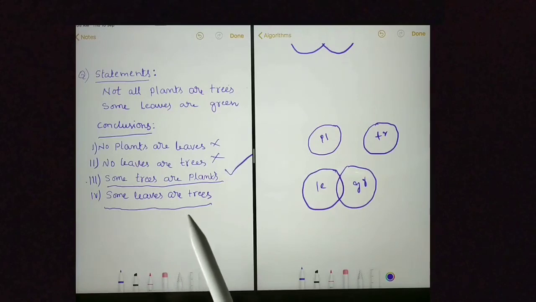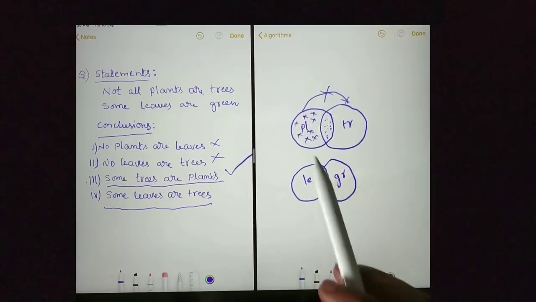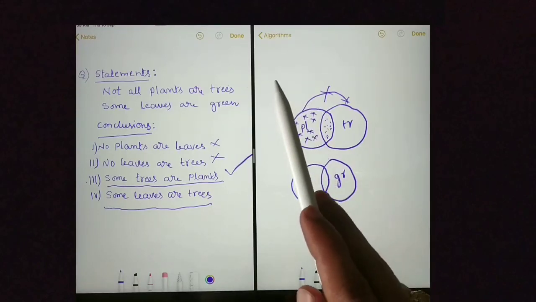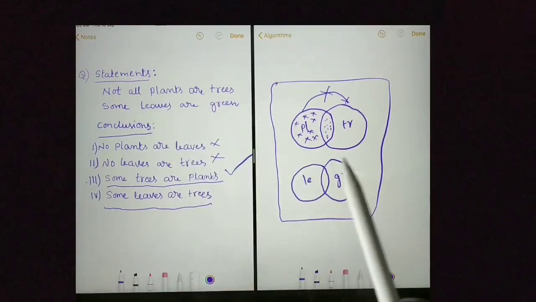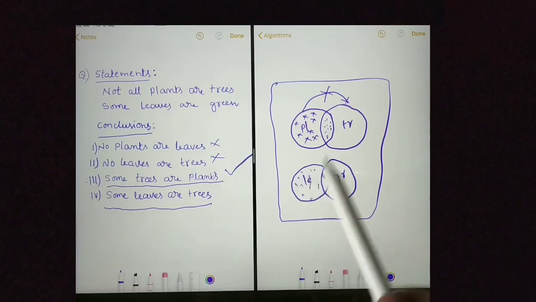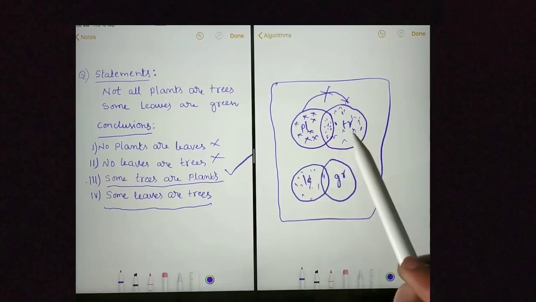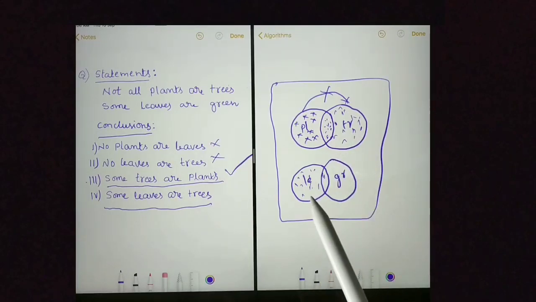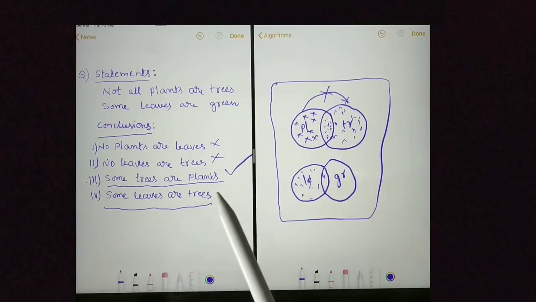This is a definite conclusion. To disprove this conclusion, we need to prove that no leaf is a tree. If you see our first Venn diagram, this Venn diagram is following the statements. We have drawn this Venn diagram by following the statements. In this, we can prove that no leaf is a tree, because these are all leaves and these are all trees. From this Venn diagram, we can say that no leaf is a tree. Because I could prove no leaves are trees, saying some leaves are trees is wrong.